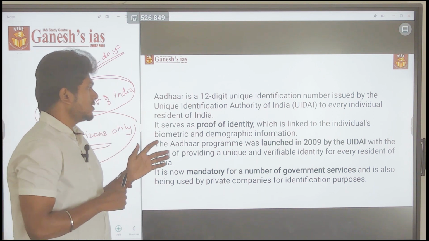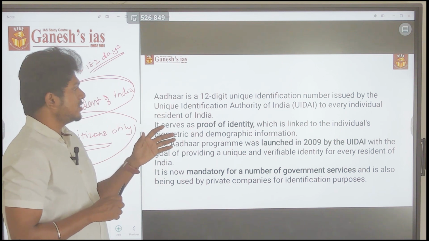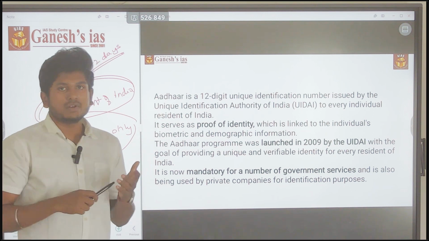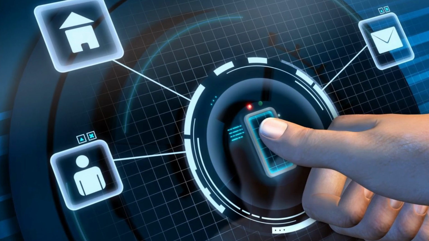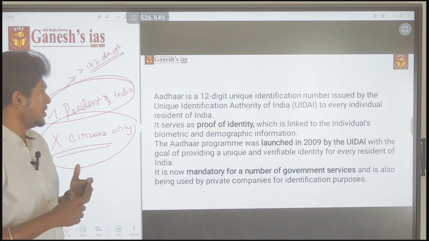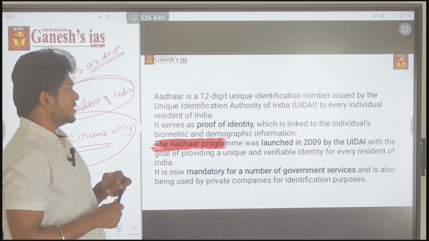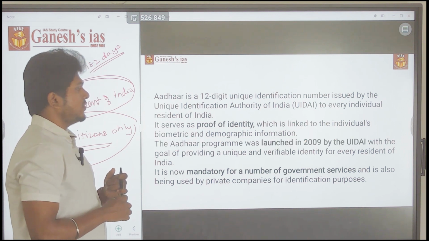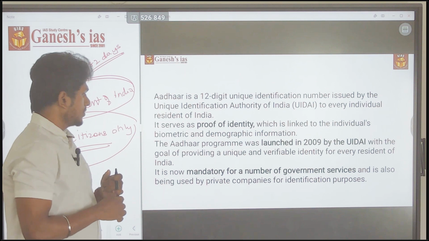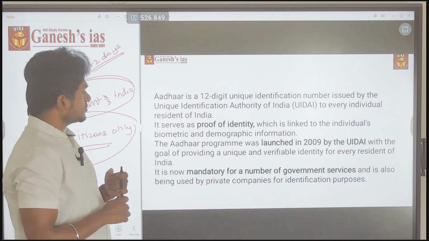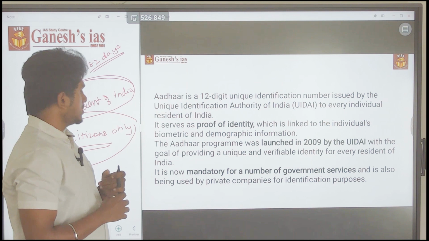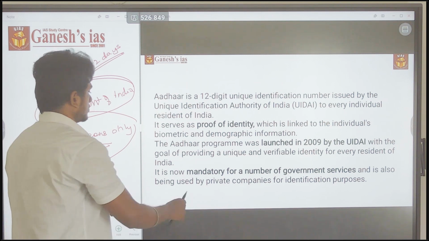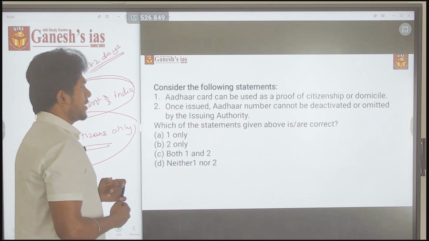Next, it serves as a proof of identity which is linked to the individual's biometric and demographic information. So it will have the age and also biometric data. All the things will be there. The Aadhaar program was launched in 2009 by the UIDAI with the goal of providing a unique and verifiable identity for every resident in India. It is now mandatory for a number of government services and is also being used by private companies for identification purposes. So with that itself you can go for an answer.